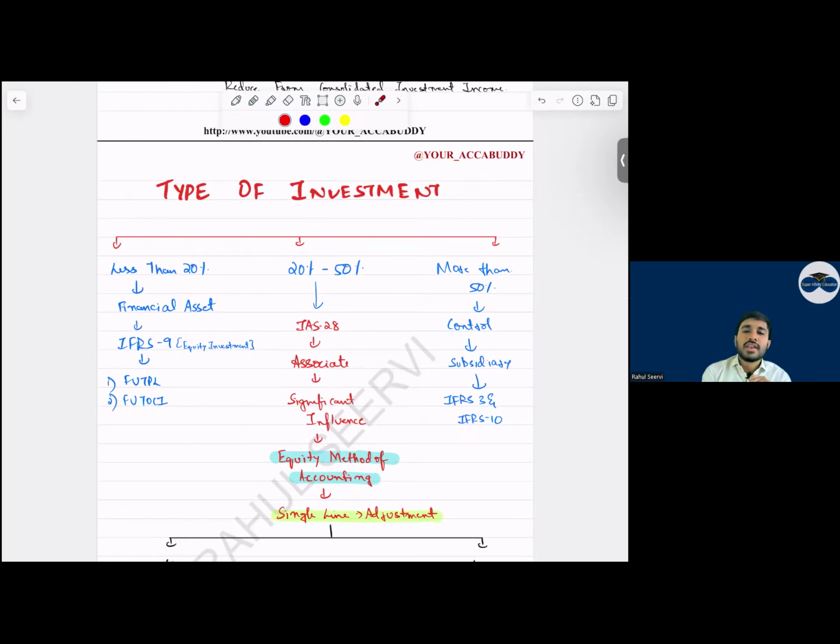Okay. Now everyone, when an associate is treated as a subsidiary, what will you do? Let's say you have to treat that as an associate, but we have treated this as a subsidiary. We have done this question in the class also today. Then what will you do? Can I say you'll remove the entire revenue, cost of sales, everything? Then what will you show as a separate line item? Share of associate profit. Yes or no? This is also a mistake.